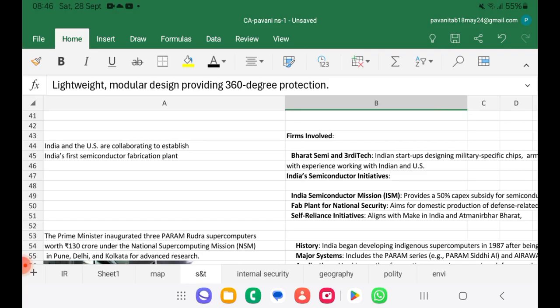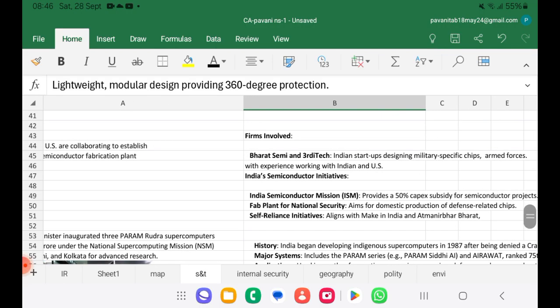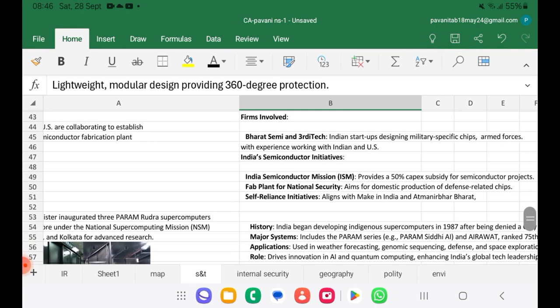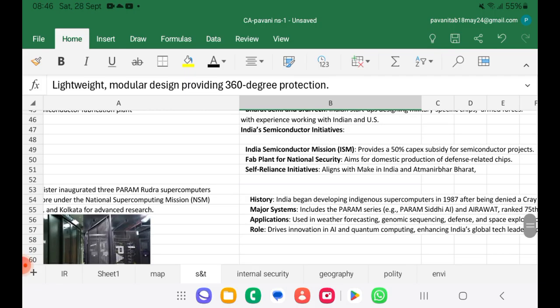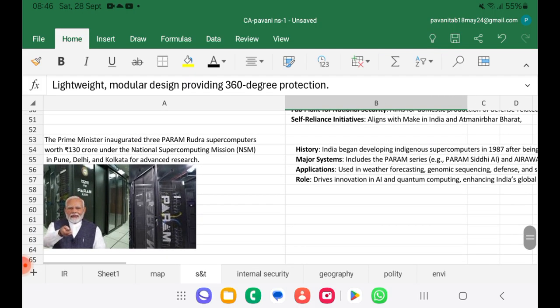Firms involved: Bharat Semi and Third Eye Tech, Indian startups designing military specific chips for armed forces. India's semiconductor initiatives are the semiconductor mission, as I already mentioned, and fabrication plants for national security and self-reliant initiatives. So these are some. Then we have next current affair.